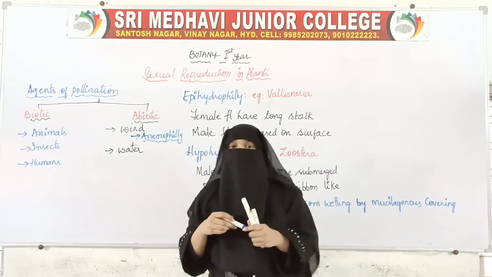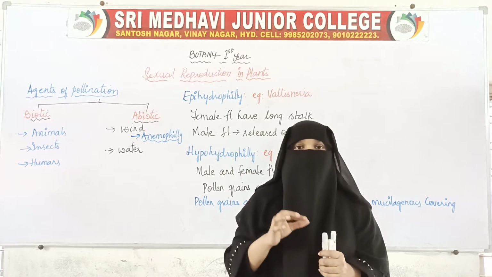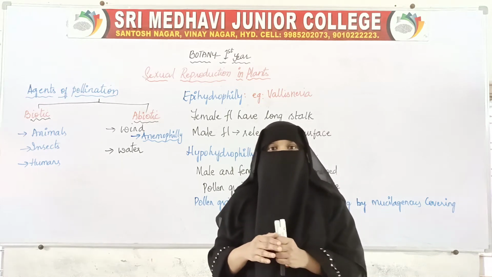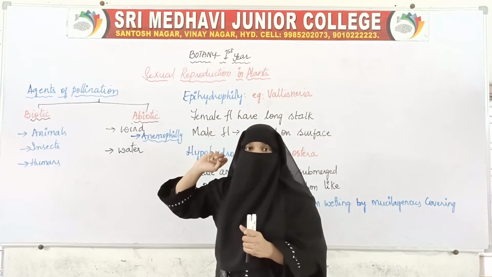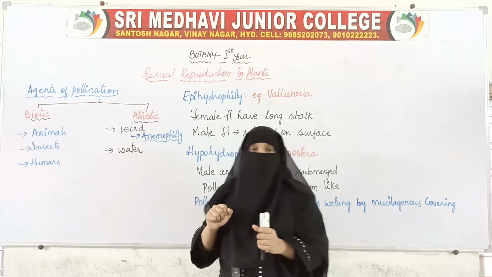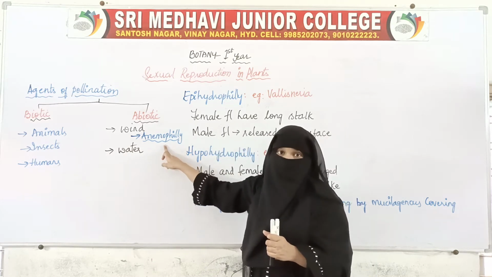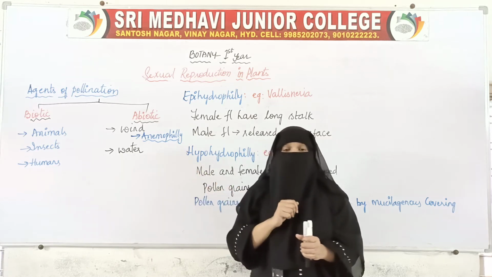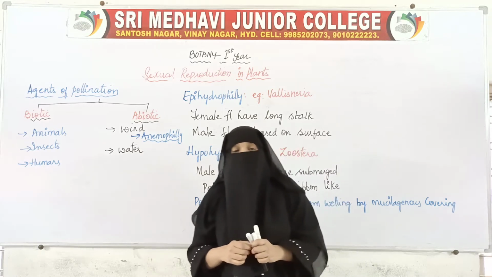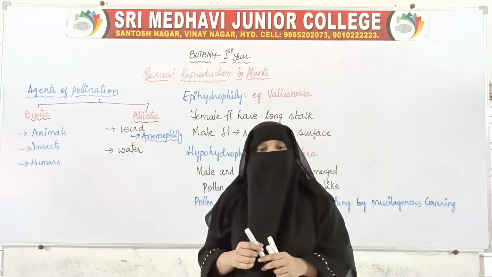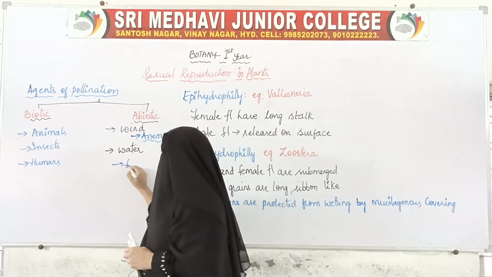Anemophily is nothing but pollination which is taking place through wind. Wind is acting as the agency which is transferring the pollen grains from anthers to stigma. So here, if this transfer is by the wind, then such type of pollination is called anemophily. And if this transfer of pollen grains is by water, if water is acting as the agent which is helping in the pollination, then that type of transfer is called hydrophily.